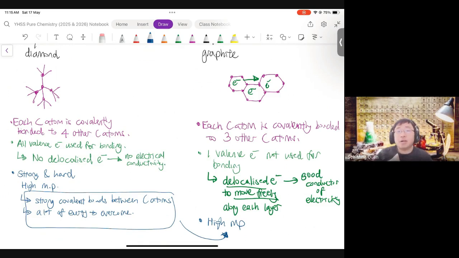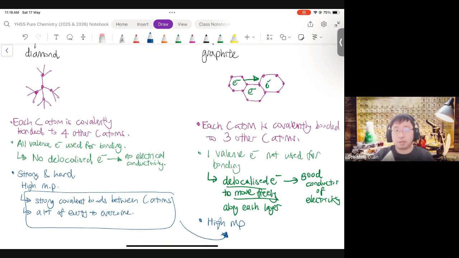Then you'll be wondering, but graphite has layers which are bonded or attracted by weak intermolecular forces, right? Yes. So now this goes back to the concept of melting. Melting means I need the particles to separate. To separate, is it sufficient to just overcome the weak intermolecular forces between the layers? So if I were to separate layer by layer, have I melted the graphite? The answer is no, right? Because the atoms themselves are still bonded by strong covalent bonds.